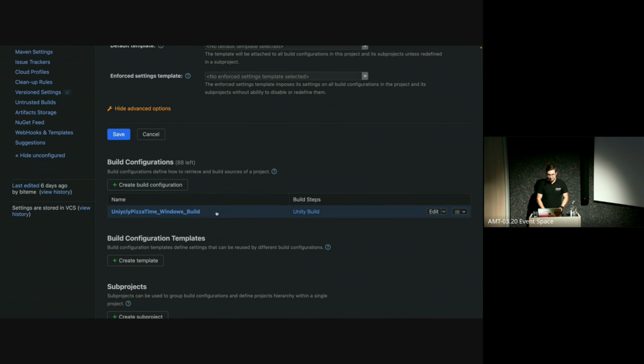Obviously, it doesn't end there. Let me just go back to the other page, because that's the easiest to see what's going wrong. Okay, but now at least you can see how easy it was to define a build step. Now imagine you're doing all that in XML or YAML and you don't have any syntax highlighting, or at least not much. You don't have autocomplete, whereas here, it just knows about it. It imports everything and it just knows about it. So it's a lot easier to work with.